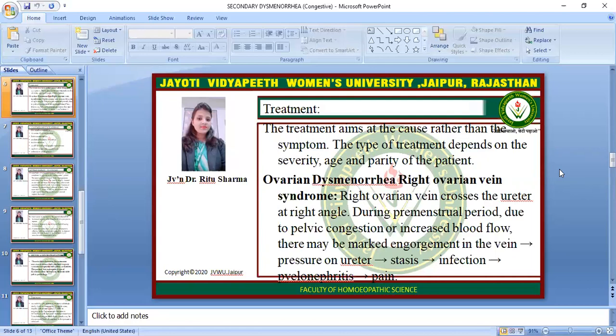Now, another thing is ovarian dysmenorrhea, right ovarian vein syndrome. The right ovarian vein crosses the ureter at right angle. During the premenstrual period, due to pelvic congestion or increased blood flow, there may be marked engorgement in the vein and increased pressure on the ureter, causing stasis, infection, pyelonephritis, or pain also.